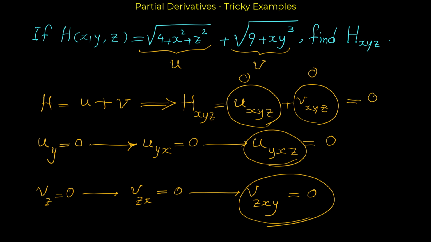So this means that the third order partial derivative of h with respect to x, then y, then z is 0. So the answer is 0. And as you can see, basically we took almost no derivative in this question. We could find the partial derivative just by a trick.